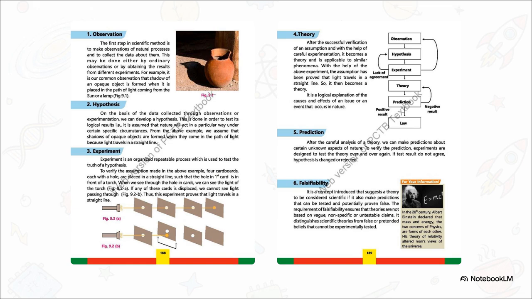Let's look at a really concrete example to make this stick. How do we know for a fact that light travels in a straight line? Well, we start with a simple observation. Opaque objects cast shadows. Our hypothesis based on that: light travels straight. So to test this, we can literally just line up 4 pieces of cardboard, each with a little hole punched in the middle. When they're perfectly aligned, we can see a torchlight shining through all of them. But if we displace even one of those cards, the light is immediately blocked. This organized, repeatable process gives us undeniable proof, elevating a simple guess into a verified physical property.